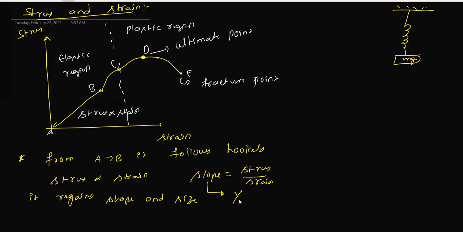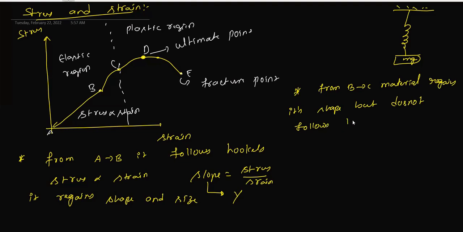Next, from B to C, the material regains its shape, but does not follow Hooke's law. Hooke's law is not valid here, so you are unable to find Young's modulus here.